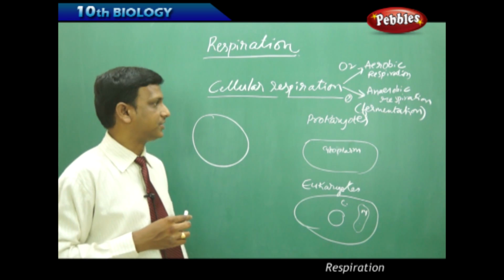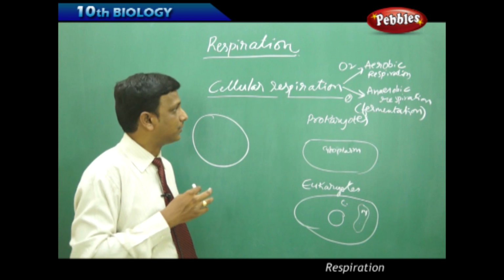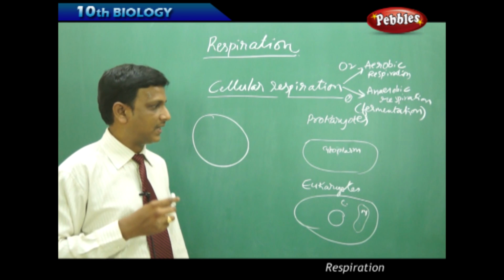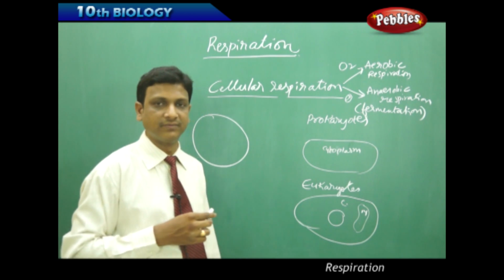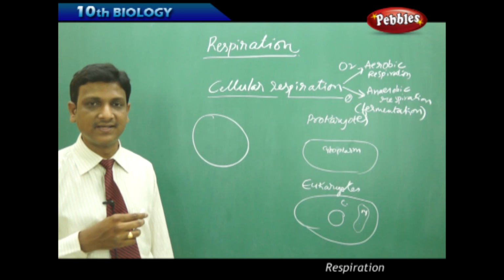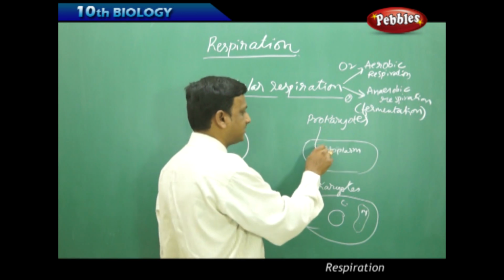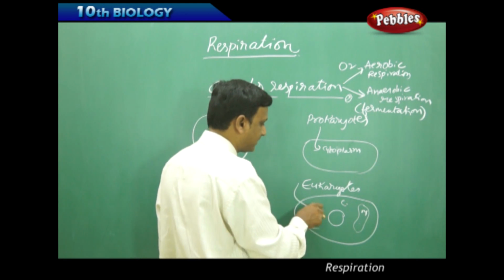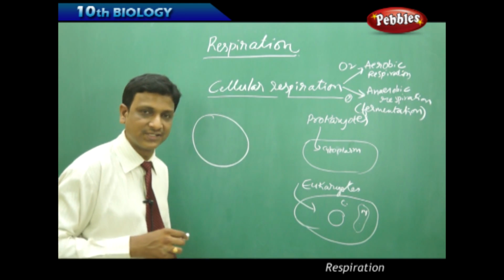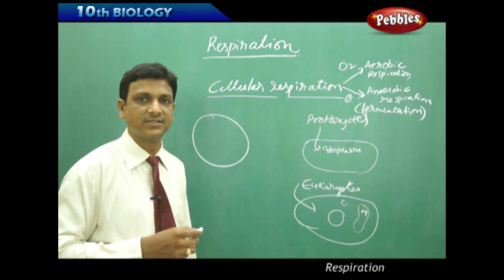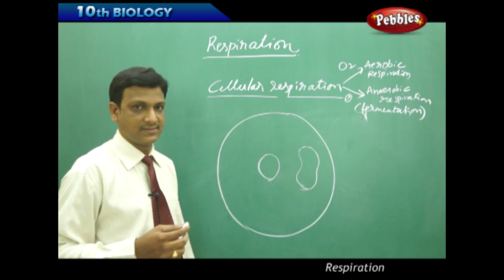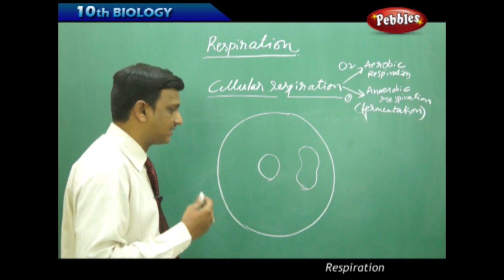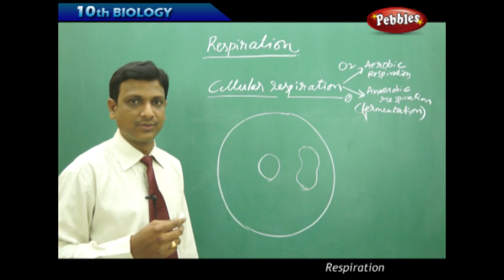So these are the two different types of cellular respiration we observe. And I told you the site of respiration: in prokaryotes, cellular respiration takes place in the cytoplasm, whereas in eukaryotes, it takes place in the cytoplasm and mitochondria as well, in both the places.